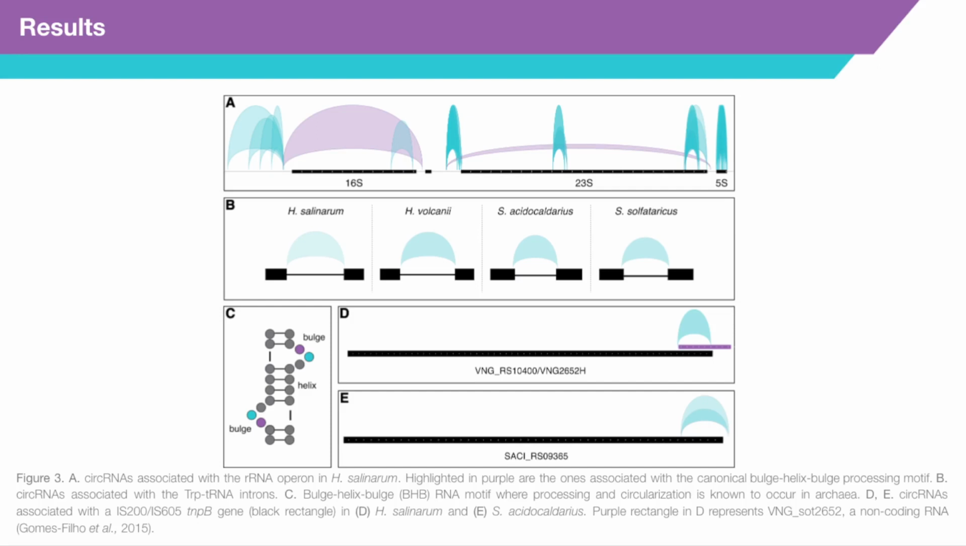So we could find these canonical circular ribosomal RNA intermediates, highlighted in purple in panel A, and also the circular tryptophan intron that is present in all archaea studied except for Paracoccus abyssi, as shown in panel B. The processing and circularization of these RNAs occur in the Bulge-Helix-Bulge RNA motif.